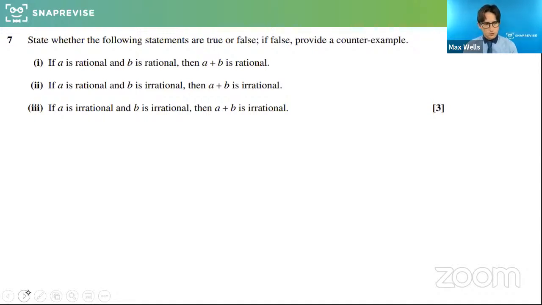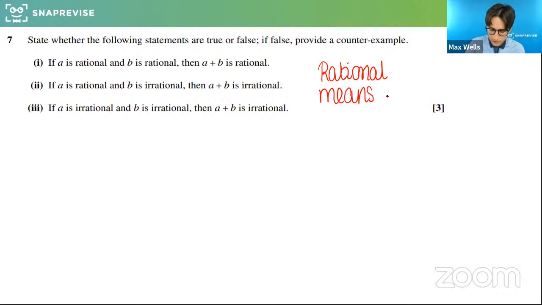Right, let's clarify what rational means, because this is really crucial. Rational means it can be written as a fraction. I'm just going to make that clear: rational means we can write it as a fraction. This is really important that we understand that word, because it comes into a lot of the proof that we're going to do.